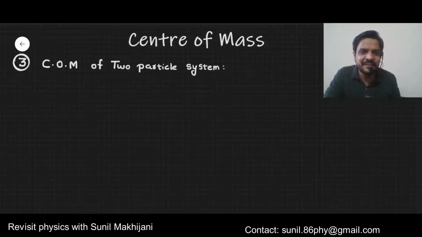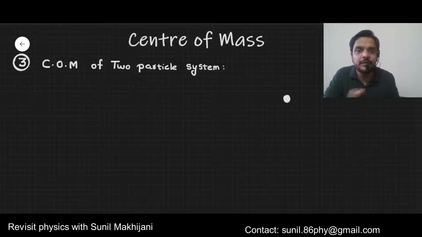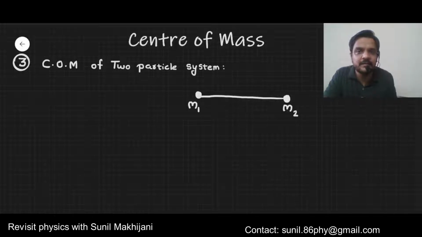The next point is center of mass of a two particle system. As the name suggests, there will be only two particles. See this diagram. One particle has mass m1 while the other has mass m2, and these particles are separated by a distance, let's say, d. It's obviously a discontinuous system which consists of only two particles.